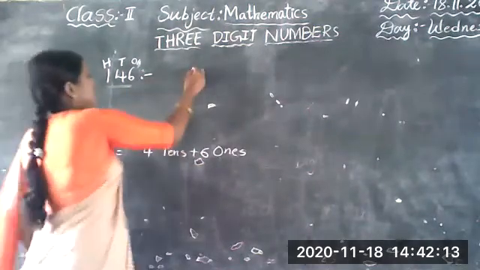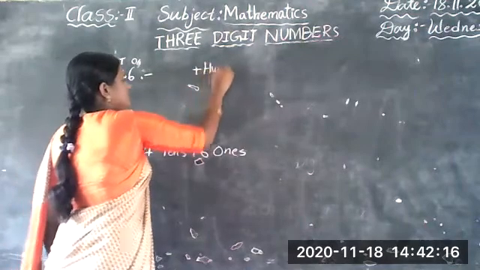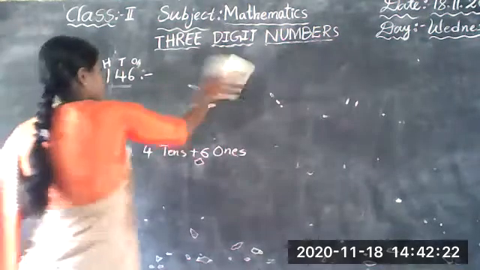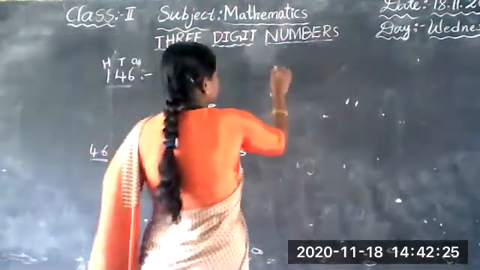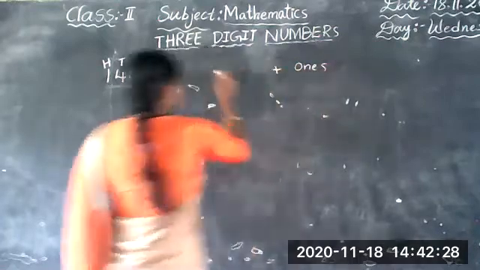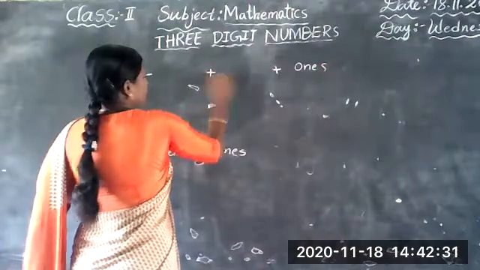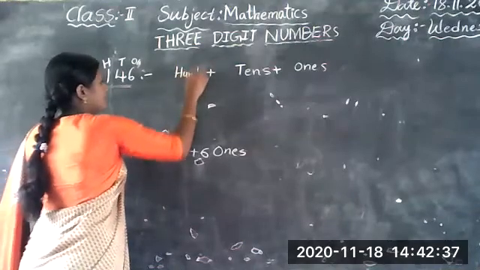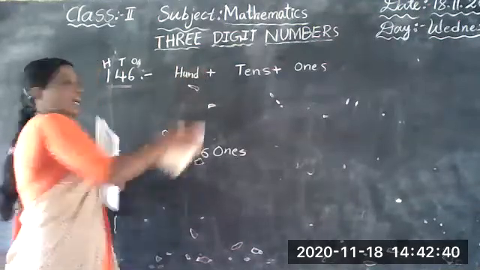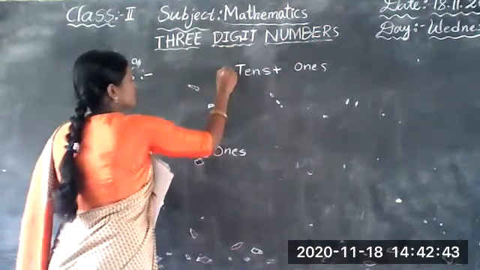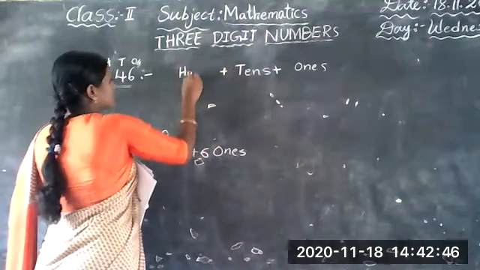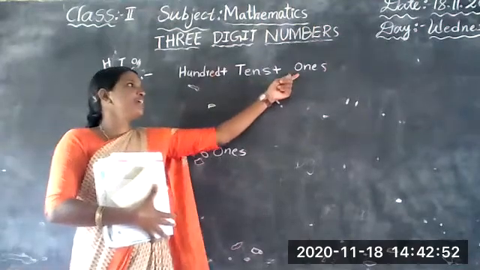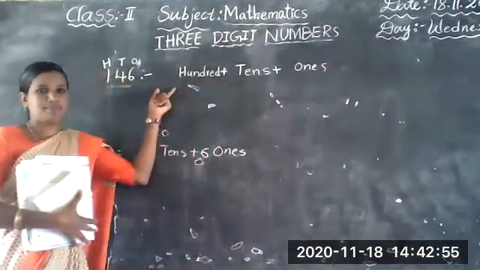And like that, here, hundreds. What is that? Hundreds. Here first, ones place. Next, tens place. This one more is added, 100. What is this, children? 100. Are you clear? Hundred. See here, ones place, tens place, hundreds place.